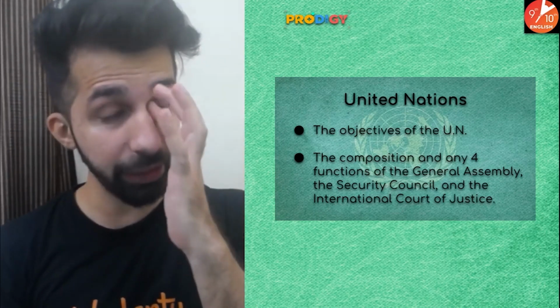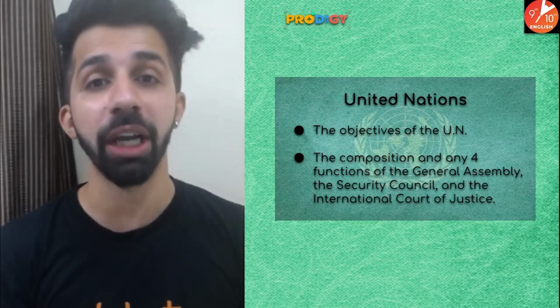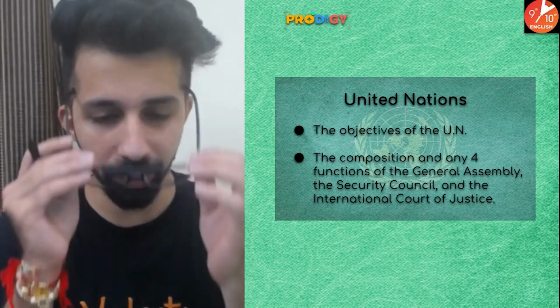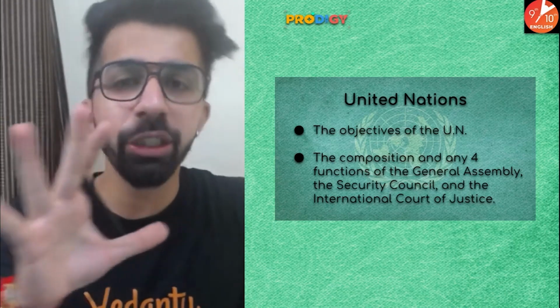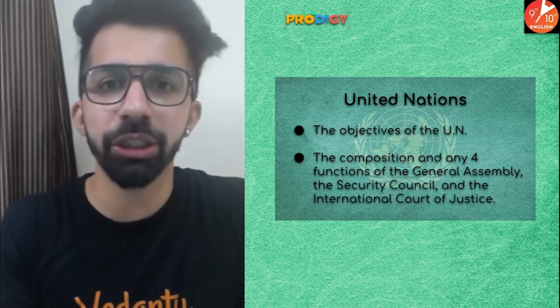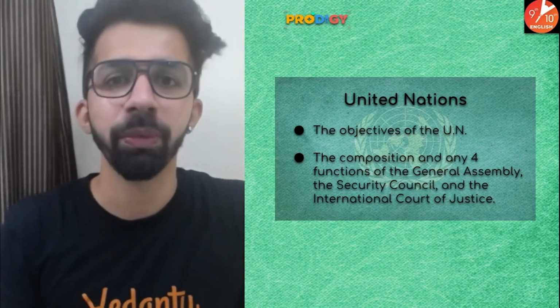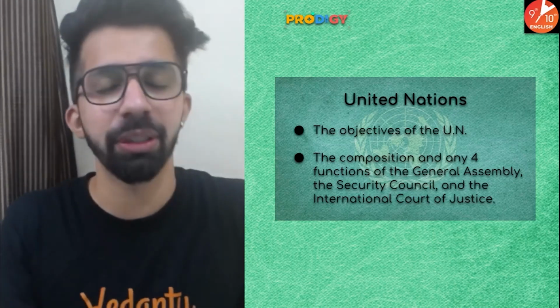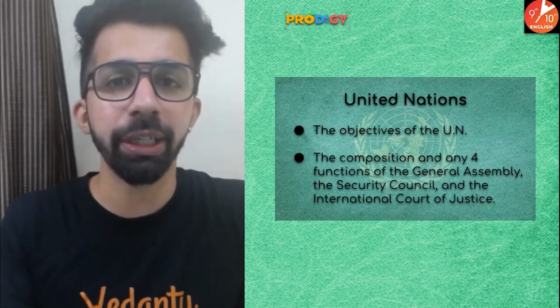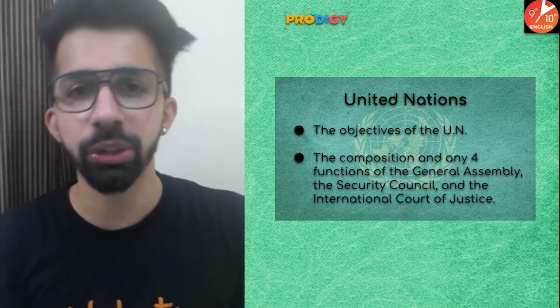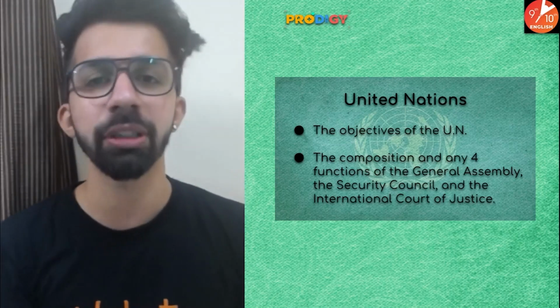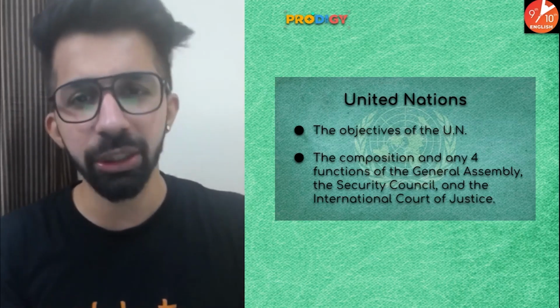League of Nations was formed on 10th of January 1920. The basic objective of League of Nations was to avoid a Second World War, to have friendly relations among the nations, and if there are any disputes or conflicts within the nations, to resolve all these things peacefully.